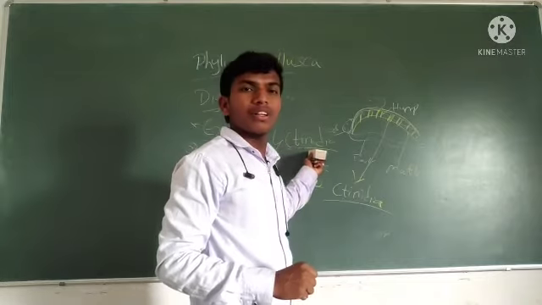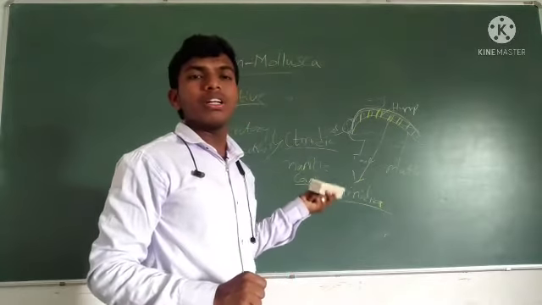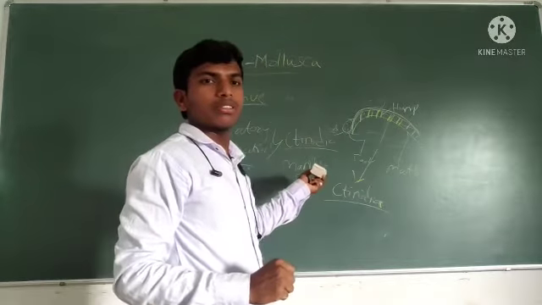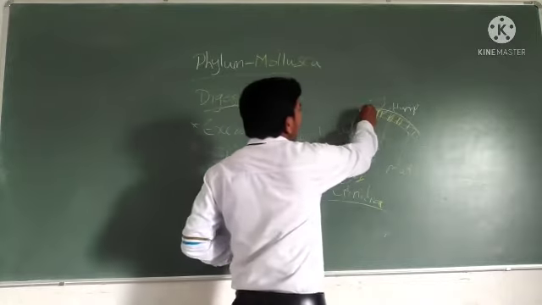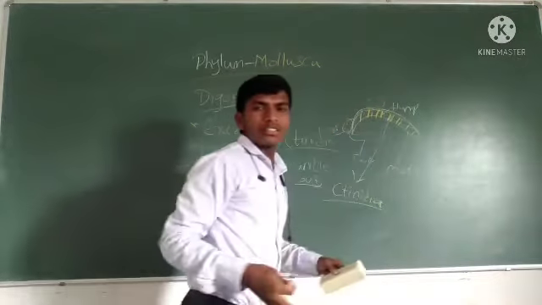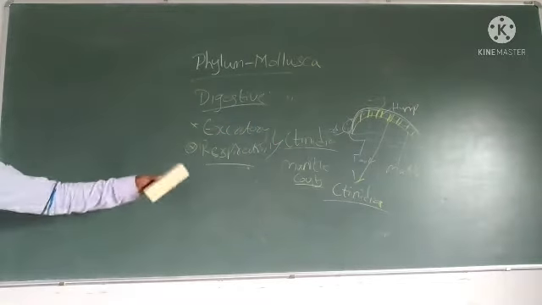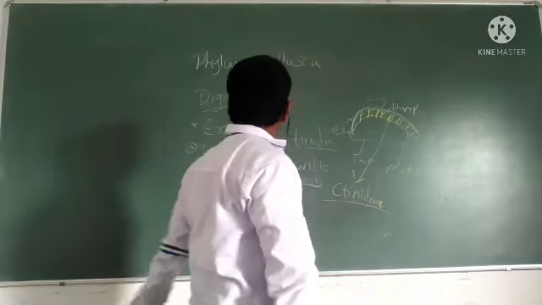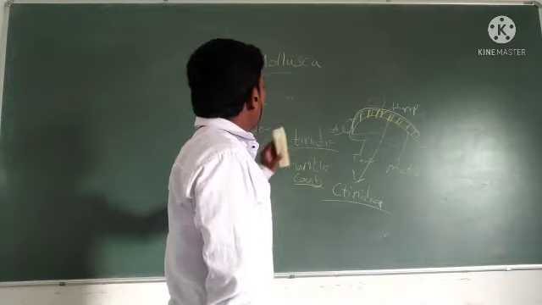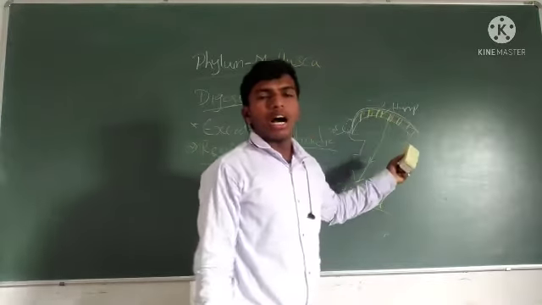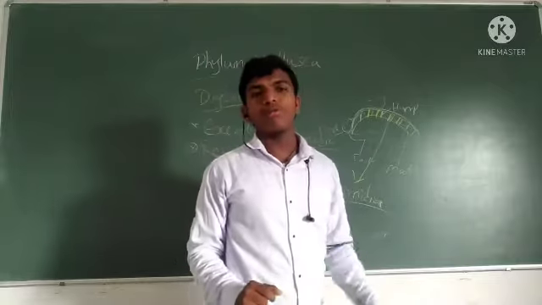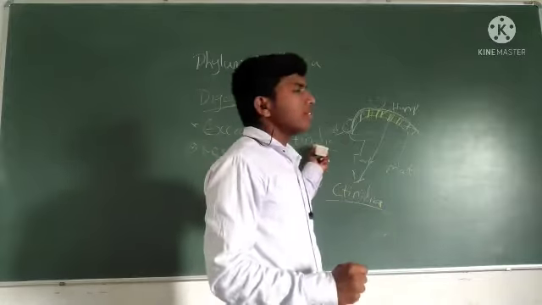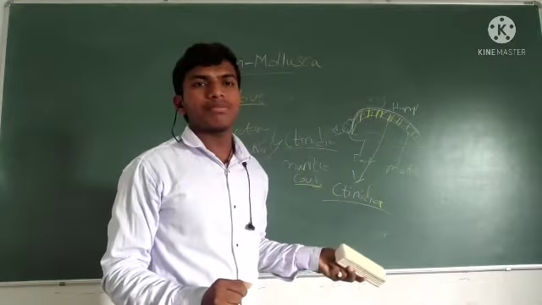So, this is a dual function. Ctenidia serve as both the excretory system and the respiratory system. That's why it's called a dual function. From these ctenidia, oxygen is absorbed, and respiration is completed. Through these ctenidia, unwanted substances also come out of the body. So excretion and respiration occur in the ctenidia, which are dual in function.